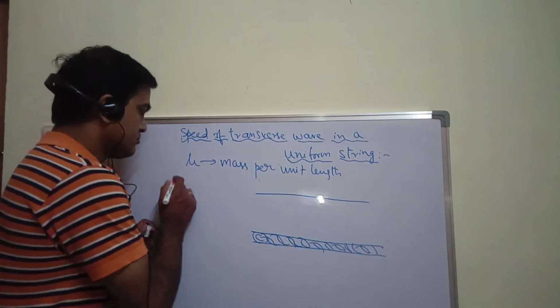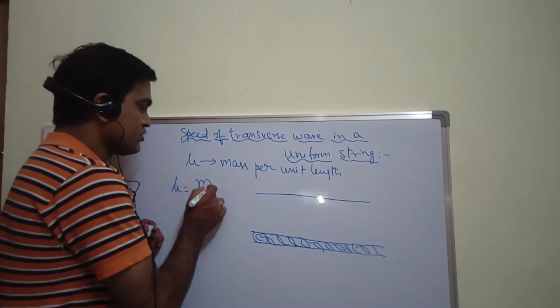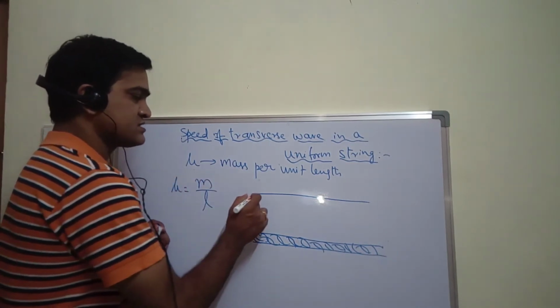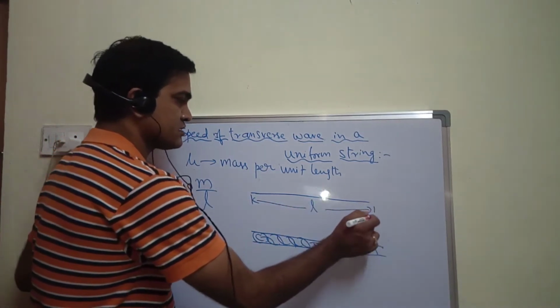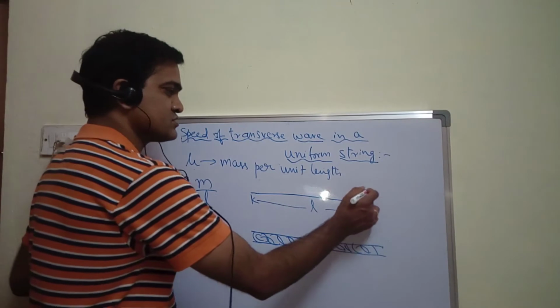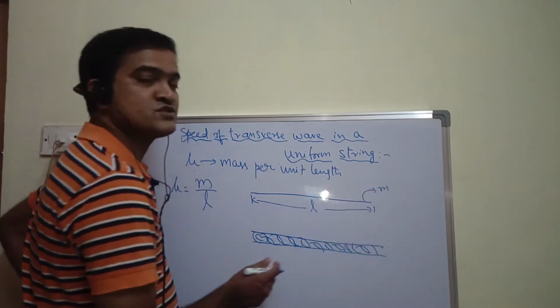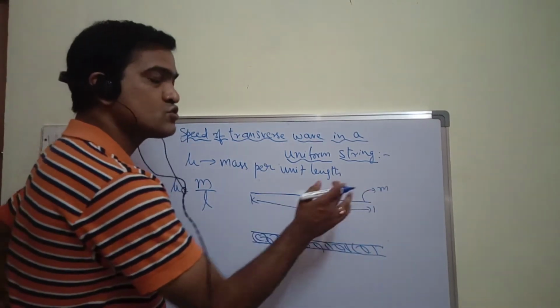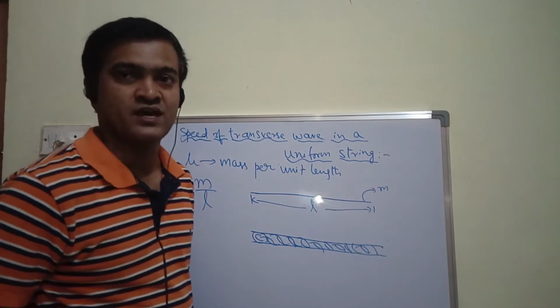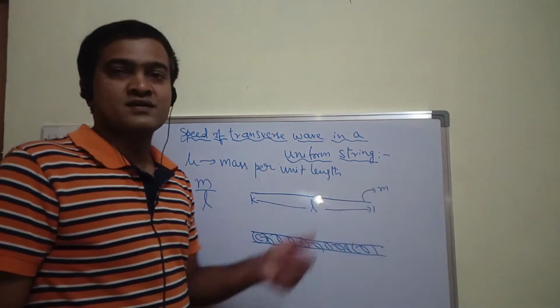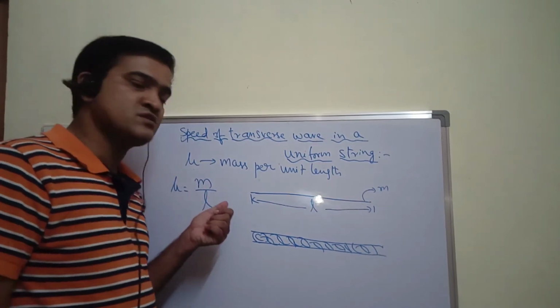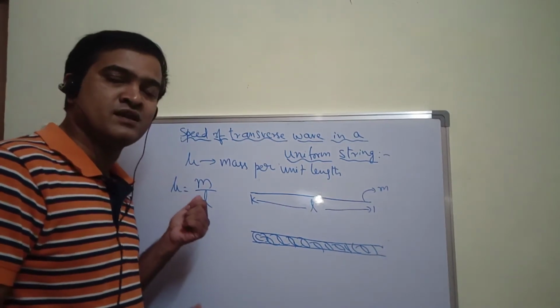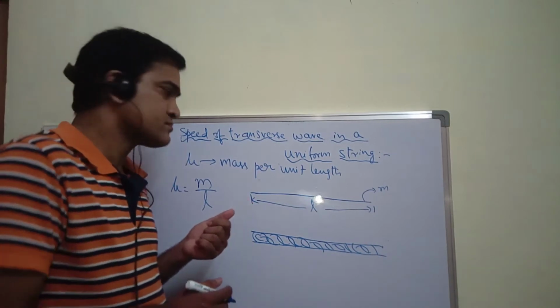That means mu is equal to m upon L. For example, if I consider L as the length of the string, and for this total length L, the total mass is m, then mass upon length is called linear mass density.